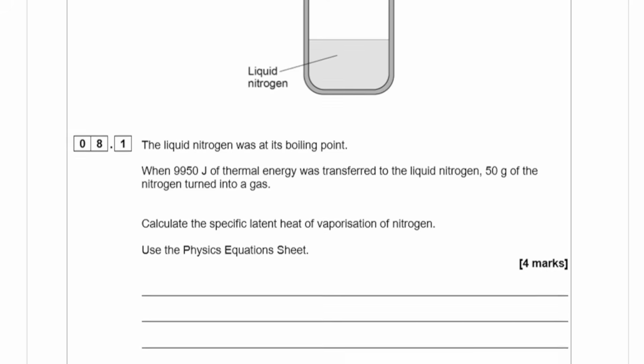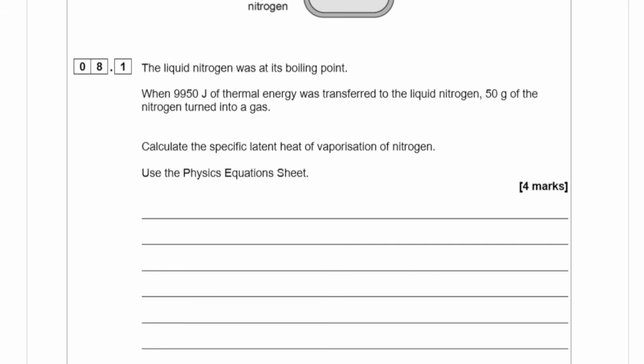When 9,950 joules of thermal energy was transferred to the liquid nitrogen, 50 grams of the nitrogen turned into a gas. Calculate the specific latent heat of vaporization of nitrogen. Use the physics equation sheet.